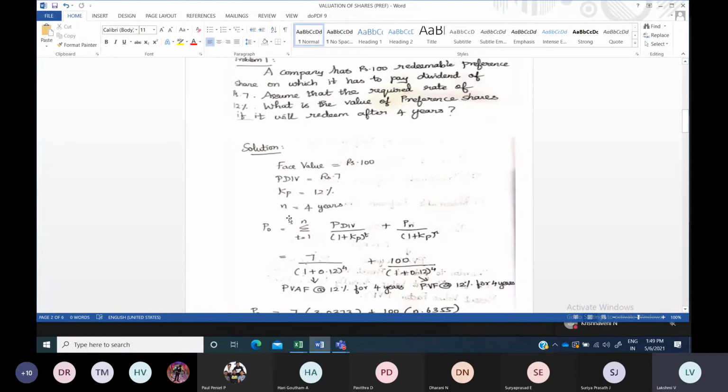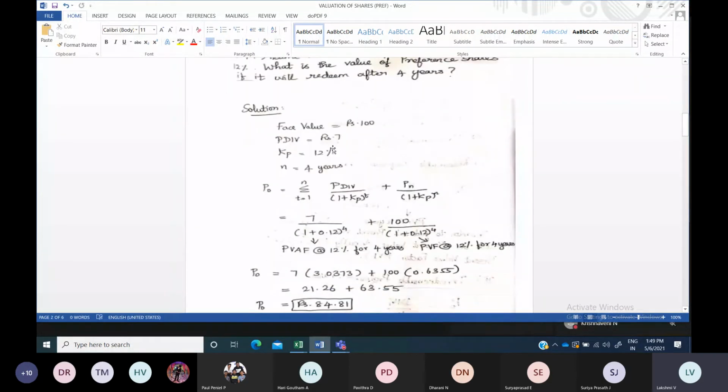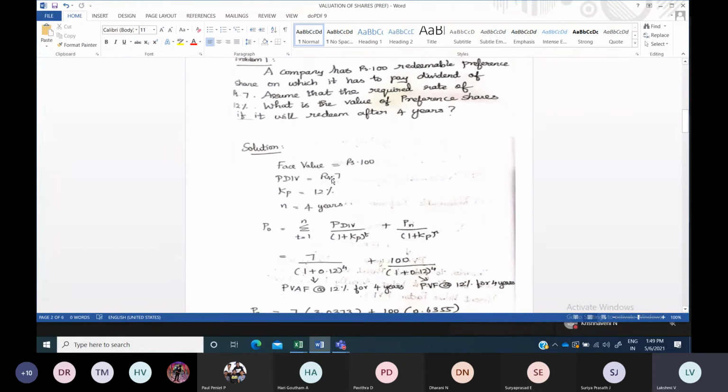And n, the number of years, is 4 years. So first you have to write down all those things. Sometimes you will most probably get the information in rupees, like dividend rupees 8 per share or 7 per share. If the percentage is given, then by applying the percentage to the face value you will get the dividend amount. That is how you can easily find the dividend per share.